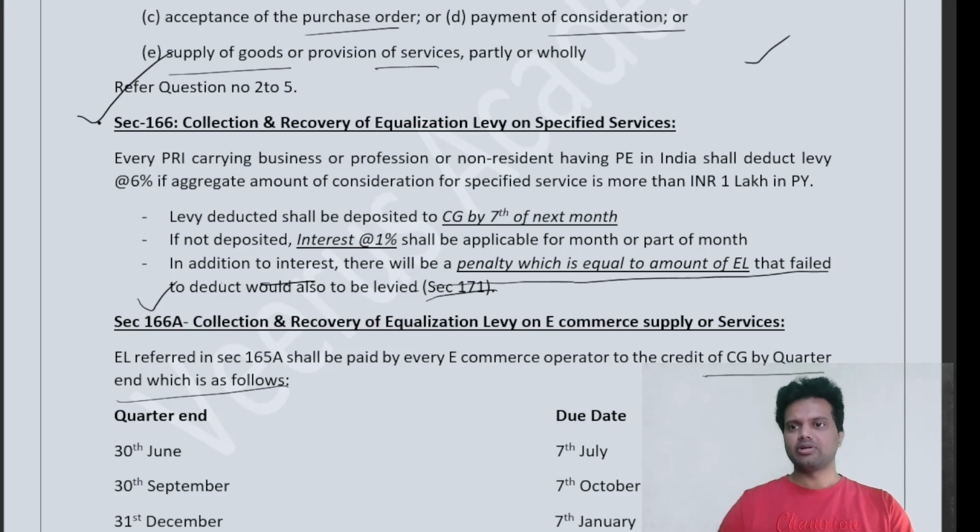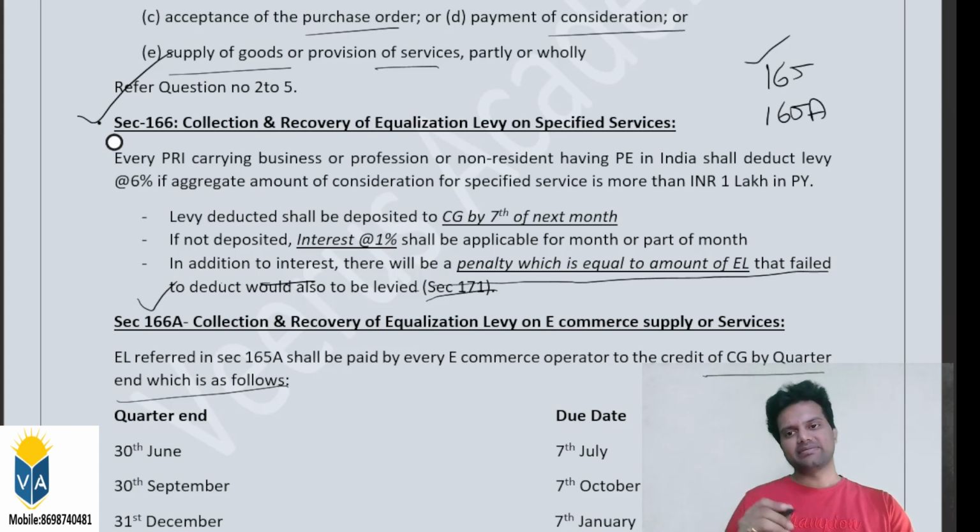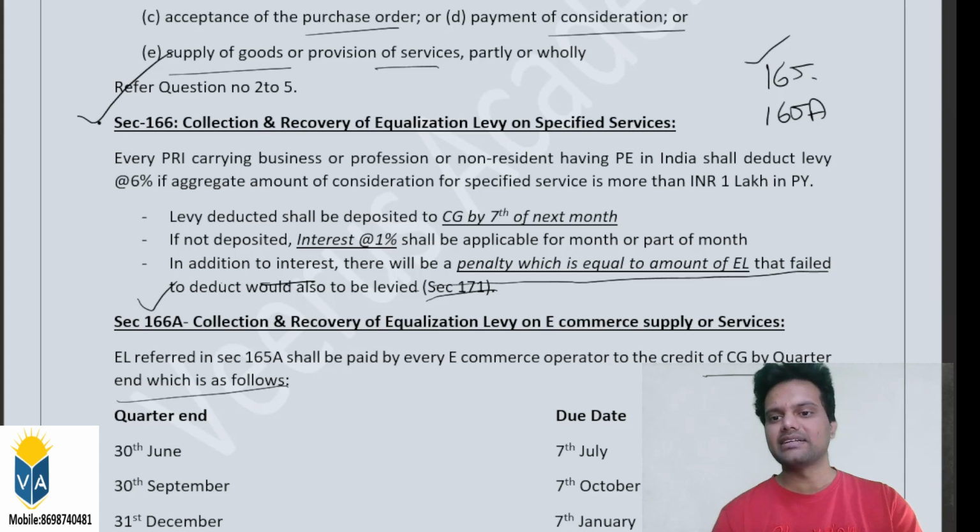Before moving on, I want to clarify one thing. You might already know about this, but let me clarify. There are two sections, Section 165 and Section 165A. If I ask you a question in Section 165, on whom will the compliance procedures fall, like what we are going to discuss: the interest, return filing, penalty, etc.? On whose behalf will it be? The responsibility is on the recipient of the service.